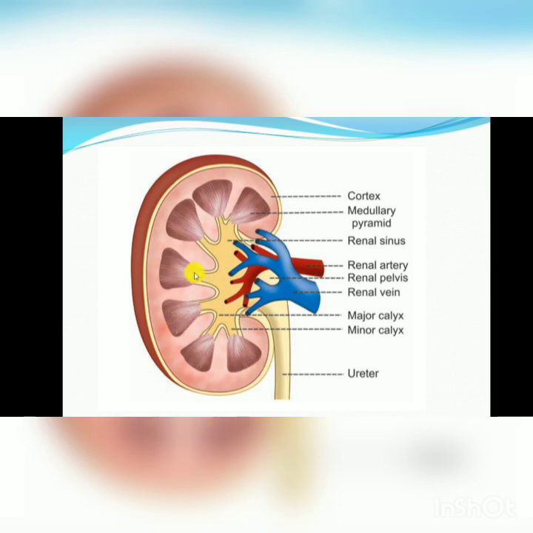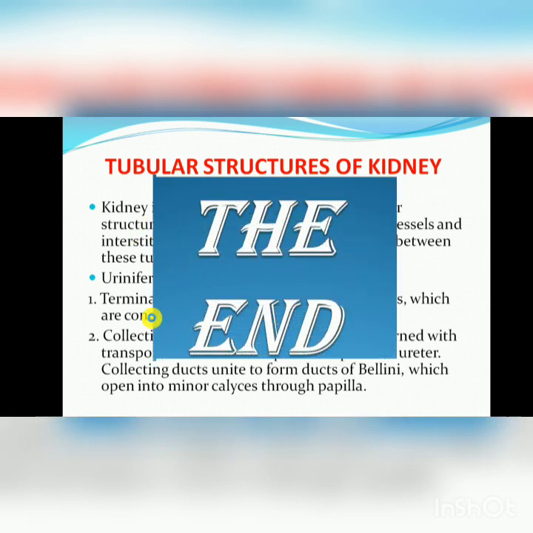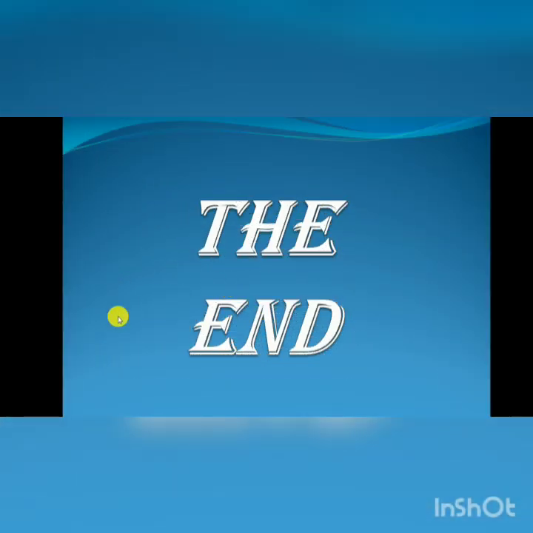Here the uniferous tubules are present in the form of nephrons that are responsible for the formation of urine. Collecting ducts are the tubules concerned with the transport of urine from the nephrons to the pelvis. Collecting ducts are tube-like structures which collect the urine from every nephron and combine together to form a common duct, known as the duct of Bellini, which opens into the minor calyx through the papilla. So this was about the anatomy and the functions of the kidney.